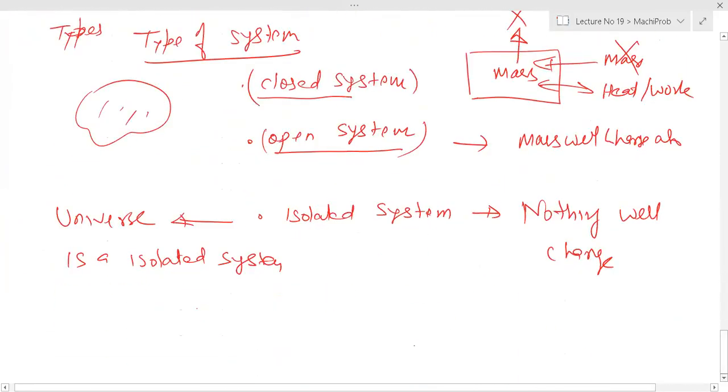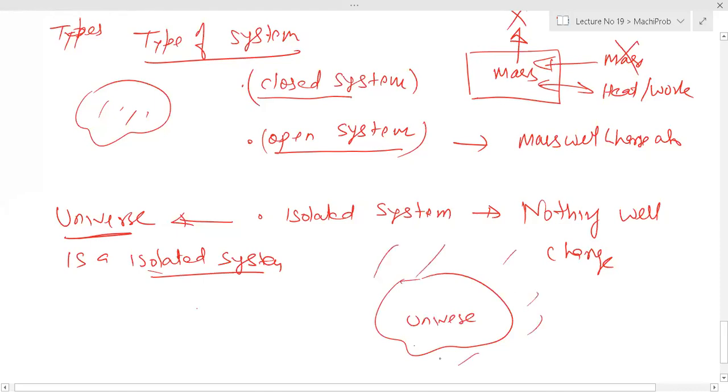So the universe is your isolated system, because outside it you have nothing. An isolated system means nothing will come, nothing will change. It is isolated from the surroundings.